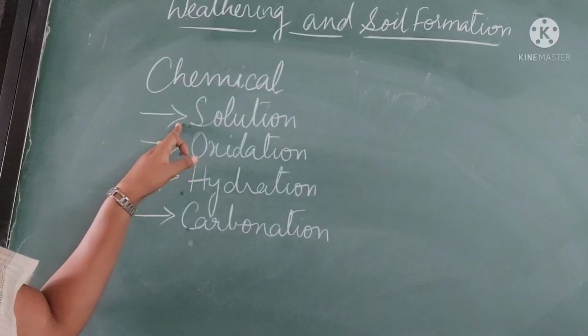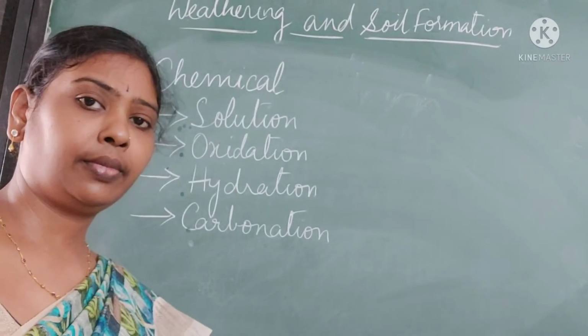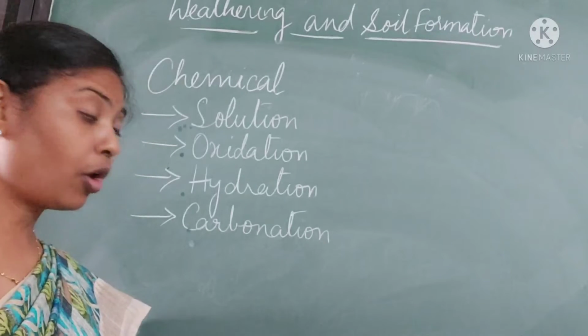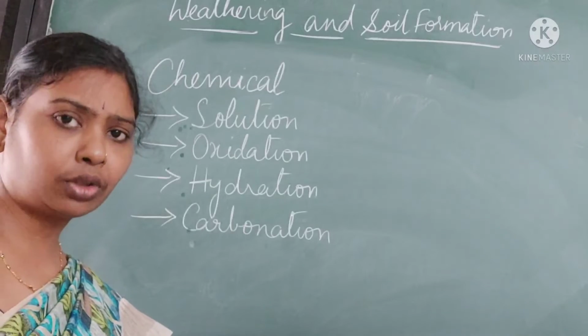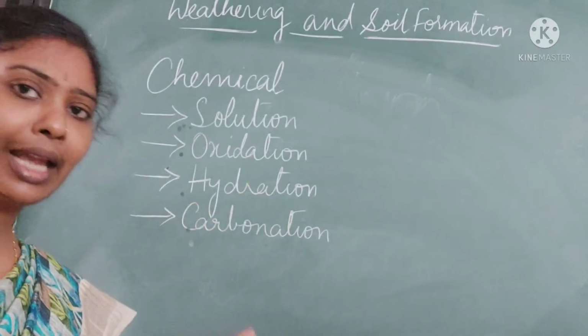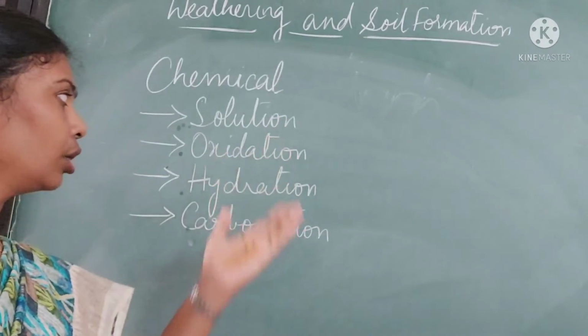In solution, some rocks dissolve in water. We know limestone or gypsum dissolve in water, so that is solution.